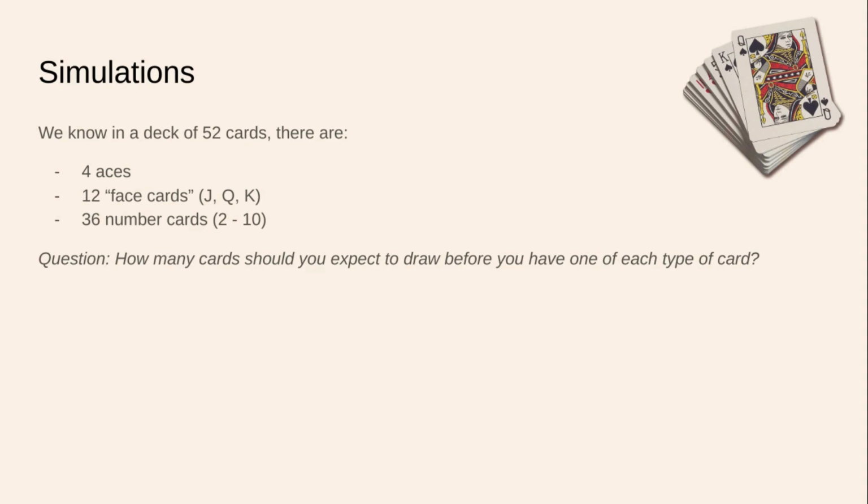Or at least up to card number, I guess it would be 49 at most. That would be a wild incident. But somewhere between 4 and 49 cards, I would get one of each card. Or rather, 3 and 49 cards, I would get one of each card, because there are 3 types of cards: aces, faces, and number cards.